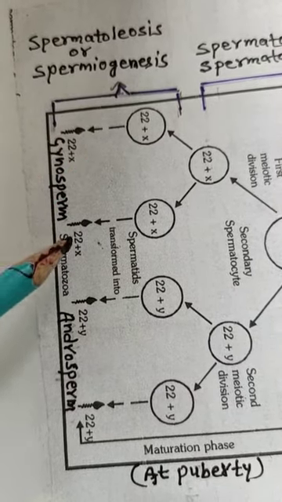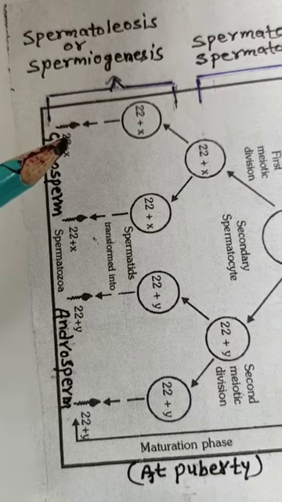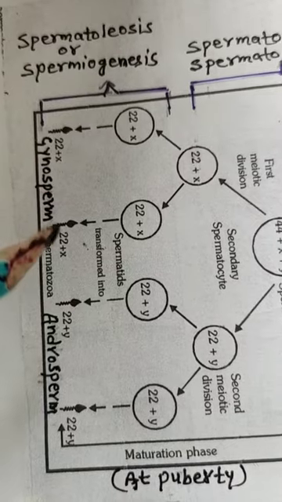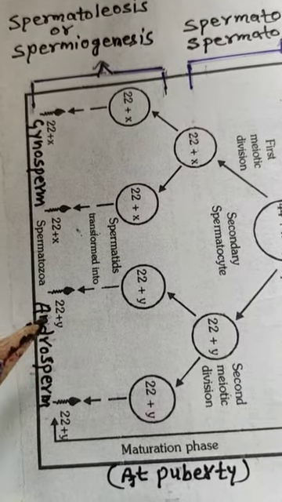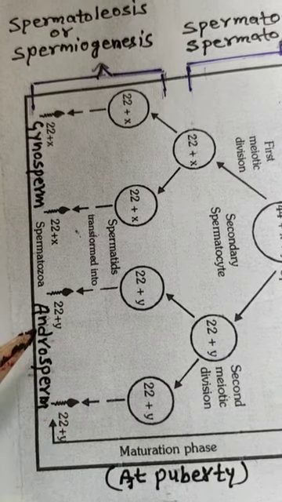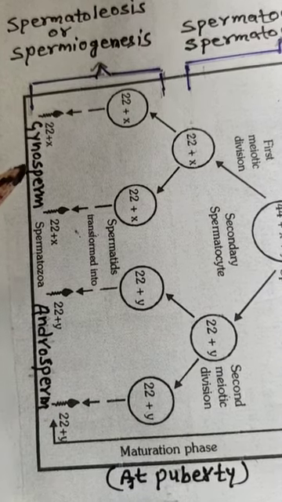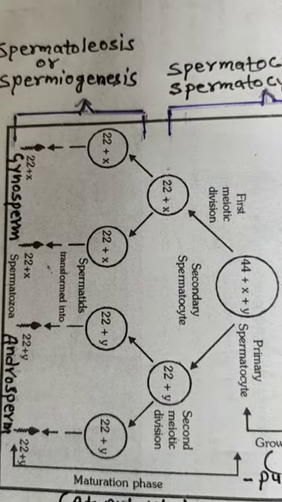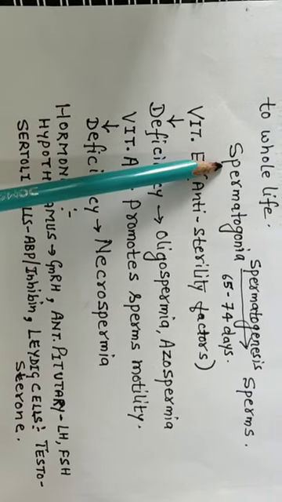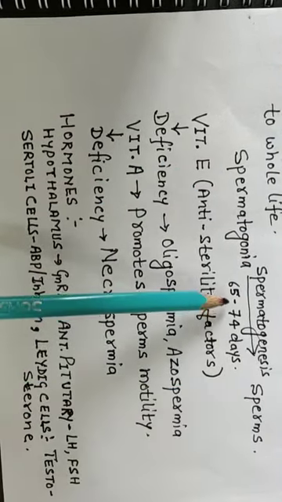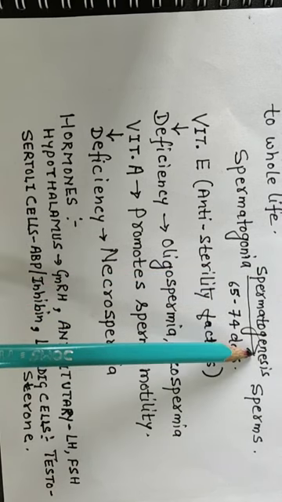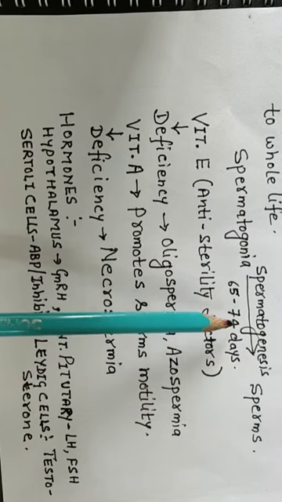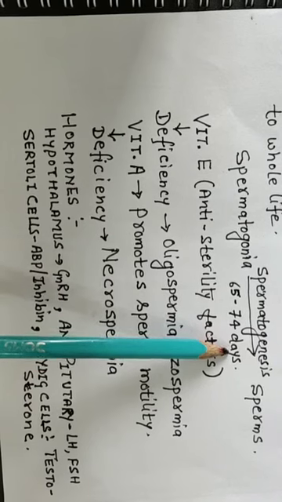From the spermatids, 4 sperms are produced, in which 2 contain 22 plus X and 2 contain 22 plus Y. Those which contain 22 plus X are called gynosperms, and those which contain 22 plus Y are called androsperms. So two types of sperms are produced. This whole process from spermatogonia to sperms is called spermatogenesis, which takes 65 to 74 days. So mature sperms are produced in approximately 74 days.